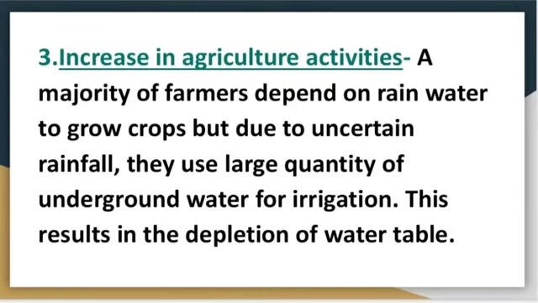But due to uncertain rainfall, they use a large quantity of underground water for irrigation, and this results in the depletion of water table because they use a large quantity of groundwater for irrigation, like to grow crops. Okay, so this is also a factor that is responsible for the depletion of water table.